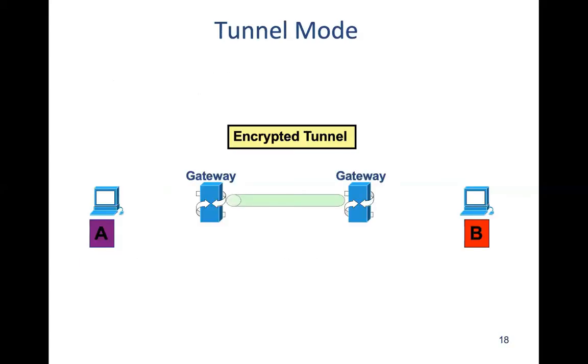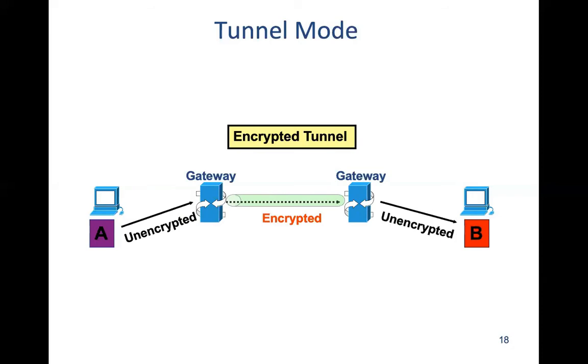So this is the example. This is an encrypted packet, and this is an encrypted packet, and then again an encrypted packet, right? So we have created a tunnel here by encrypting this IP packet inside another IP packet.